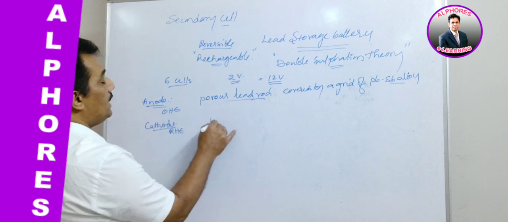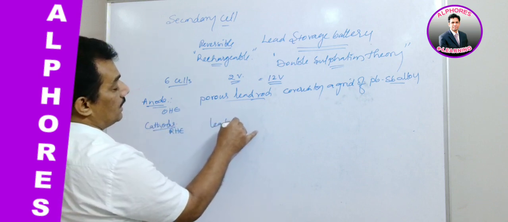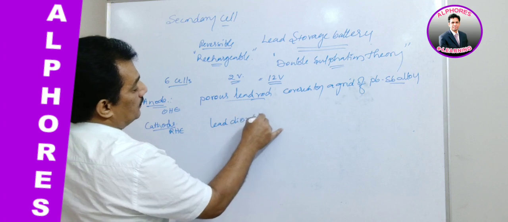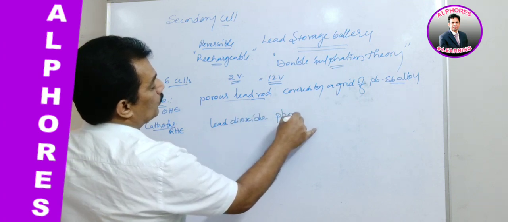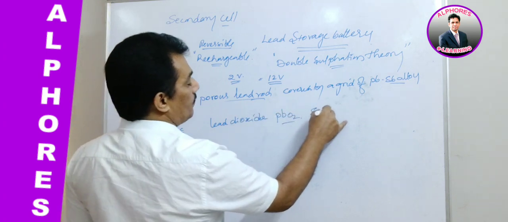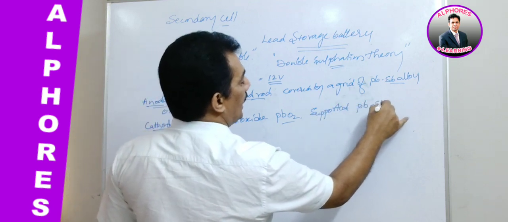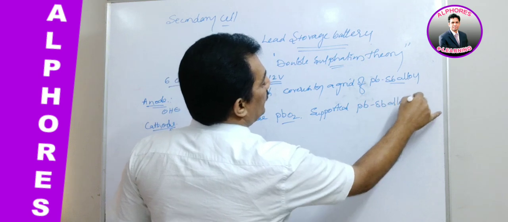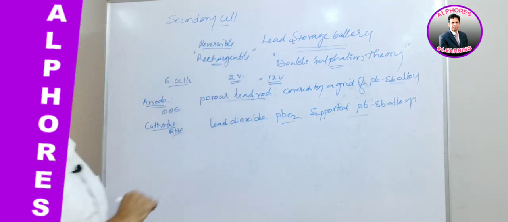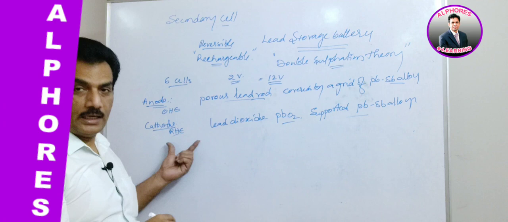Here lead dioxide, that is PbO2, supported by the same lead and antimony alloy, is behaving as the cathode, where reduction takes place.